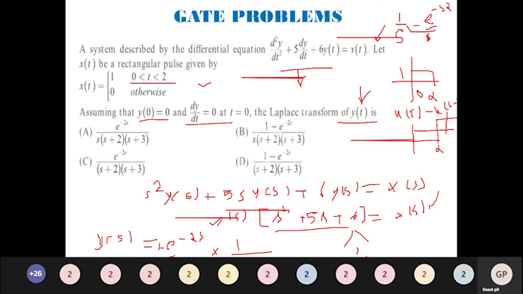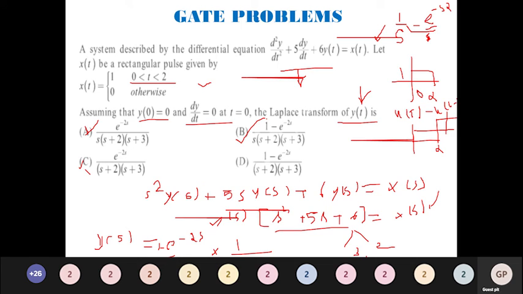So 3 twos are 6. So s plus 3 into s plus 2 are going to be the roots. So it is s into s plus 3, s plus 2. So which is the option in this case? 1 minus e power minus 2s, s into s plus 2, s plus 3. So the two other options are ruled out, and the option is going to be option B.